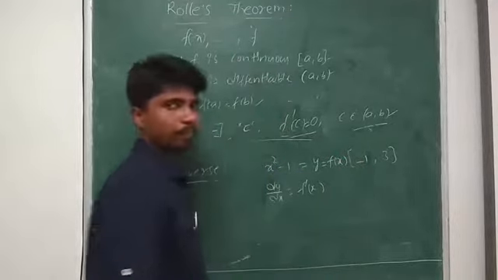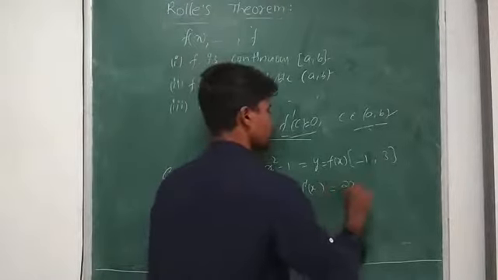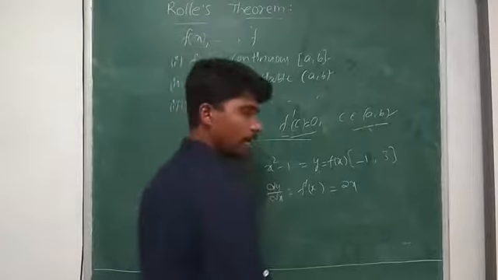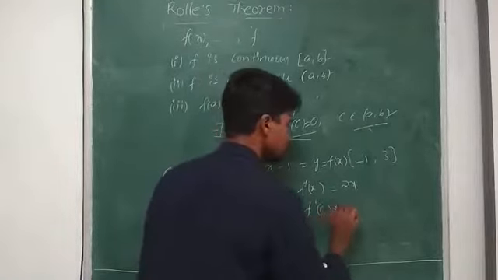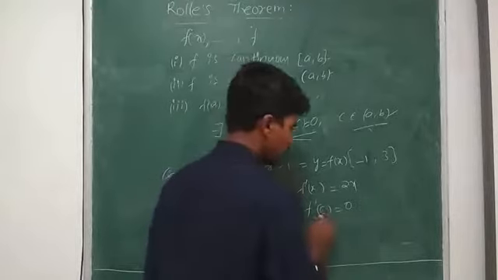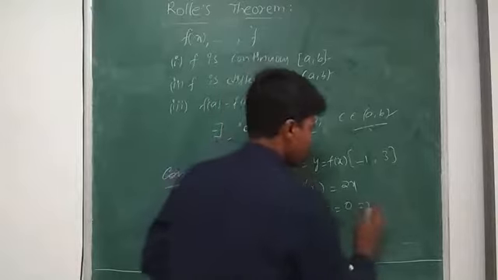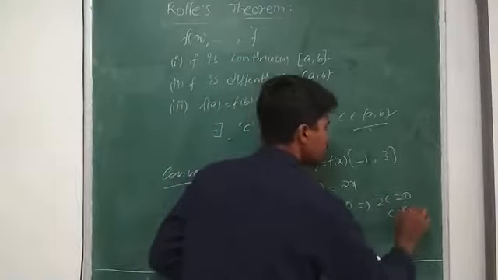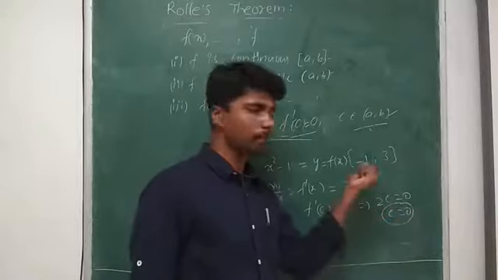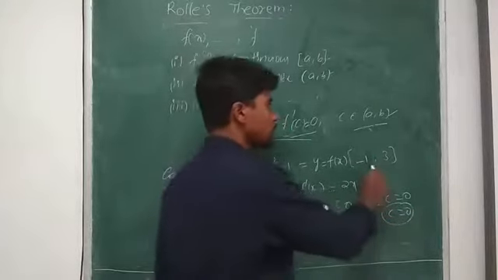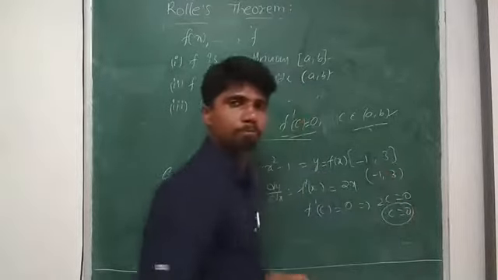So I found its derivative. What does f dash of x represent here? 2x. If I make this equal to 0, f dash of c equal to 0 means in place of x I have to substitute c. That gives 2c equal to 0, c equal to 0. You can identify that c equal to 0 means 0 is a number which belongs to the interval minus 1 comma 3, which lies in between minus 1 and 3.